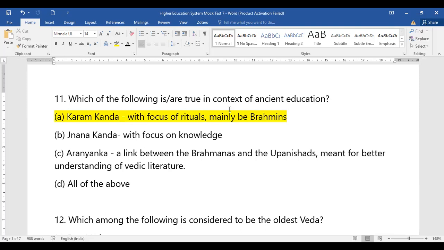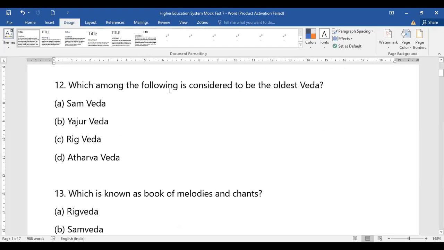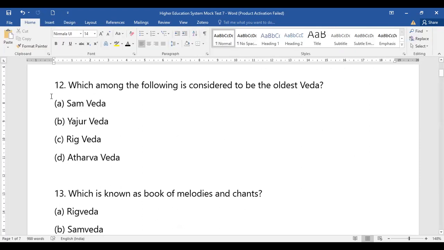Now let's come to question number 2. Let's see what question number 2 is all about. Which of the following is considered to be the oldest Veda? We have four Vedas: Sama Veda, Yajur Veda, Rig Veda, and Atharva Veda. Considering these four Vedas, which is the one considered to be the oldest Veda?